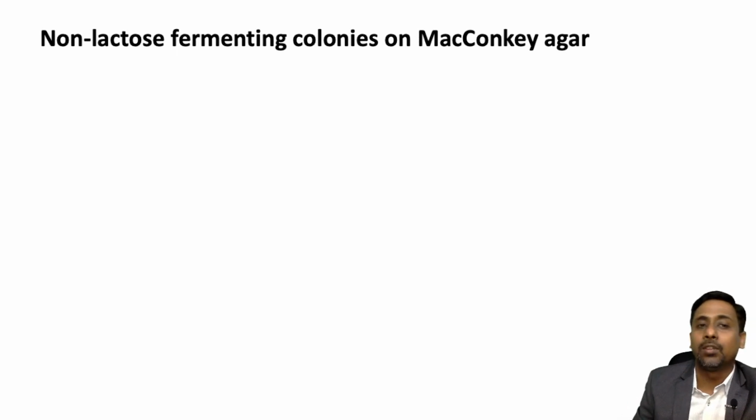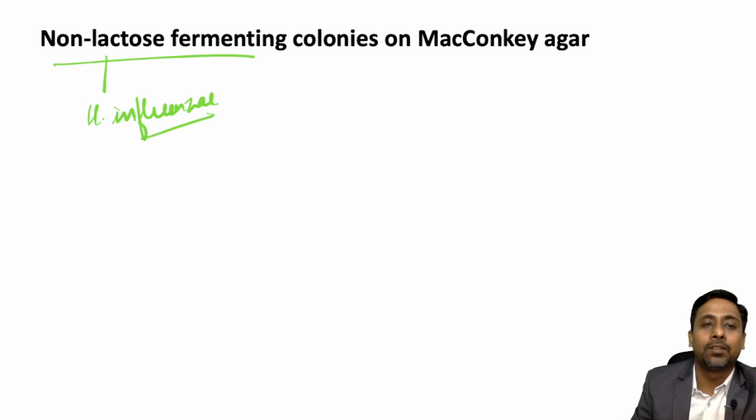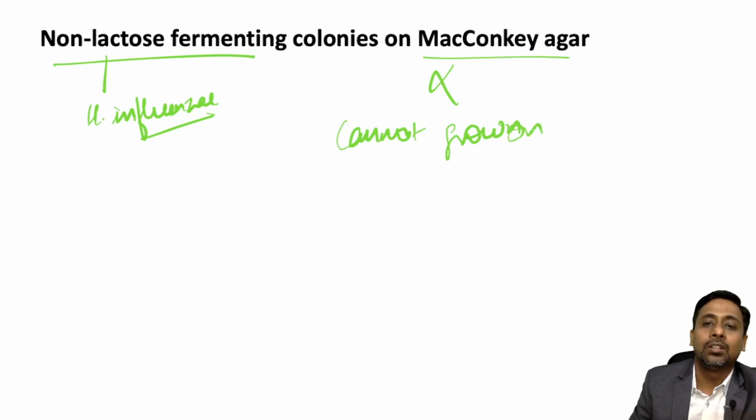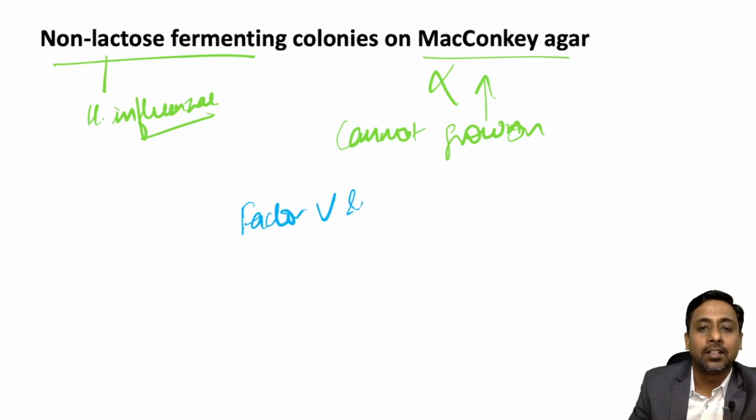One more thing I wanted to add here: although Hemophilus influenzae is a non-lactose fermenter, so it is correct that it is non-lactose fermenting, again, it cannot grow on MacConkey agar. Why? Because what does it need? It will need factor V and factor X. And where will it be present? It will be present inside blood.